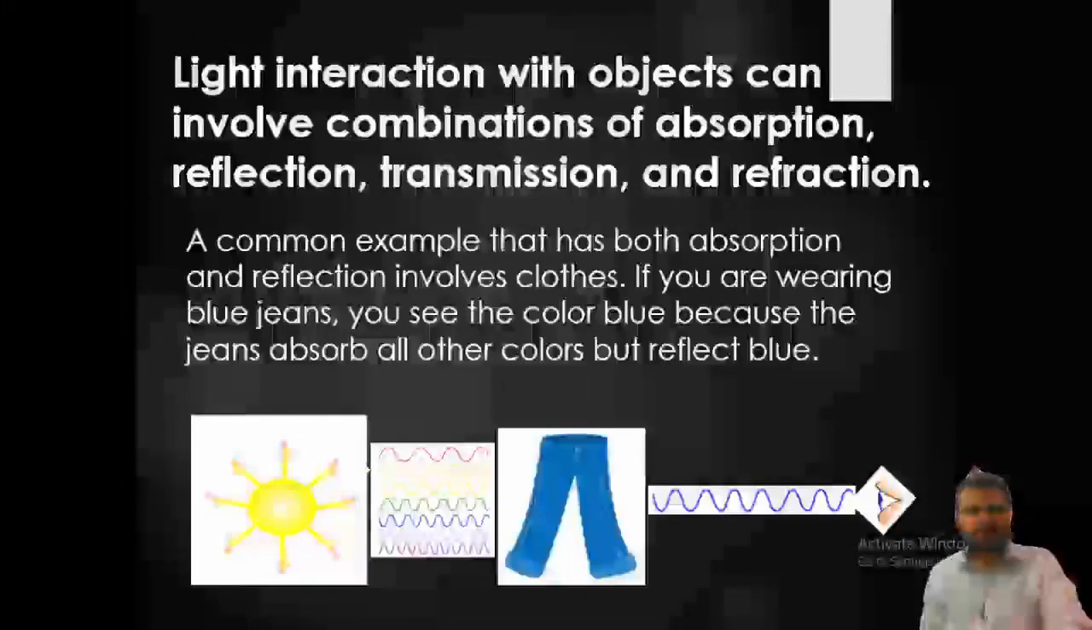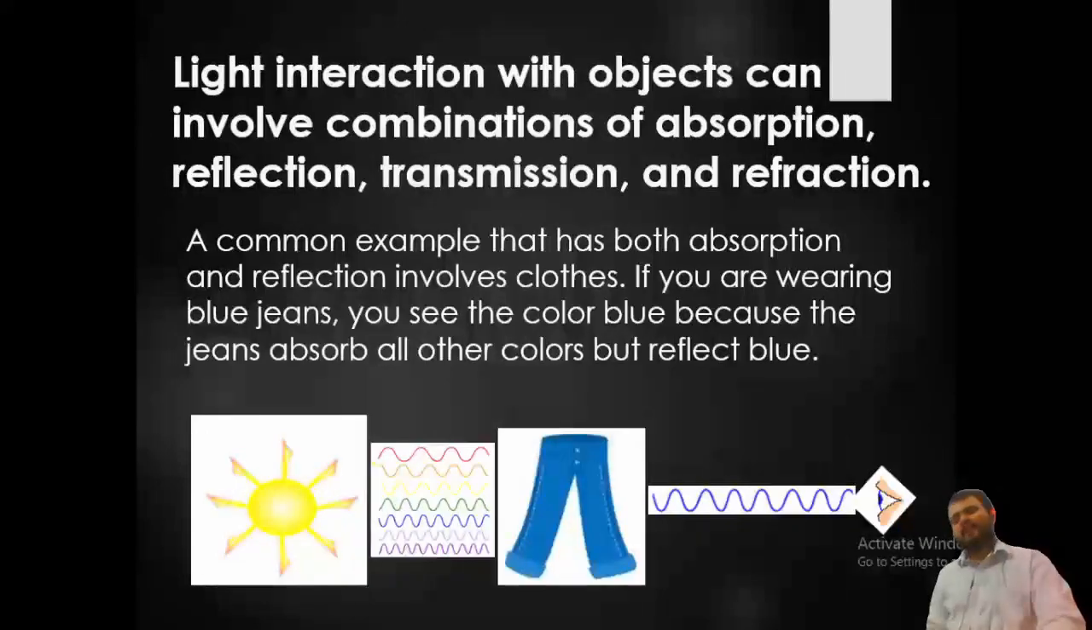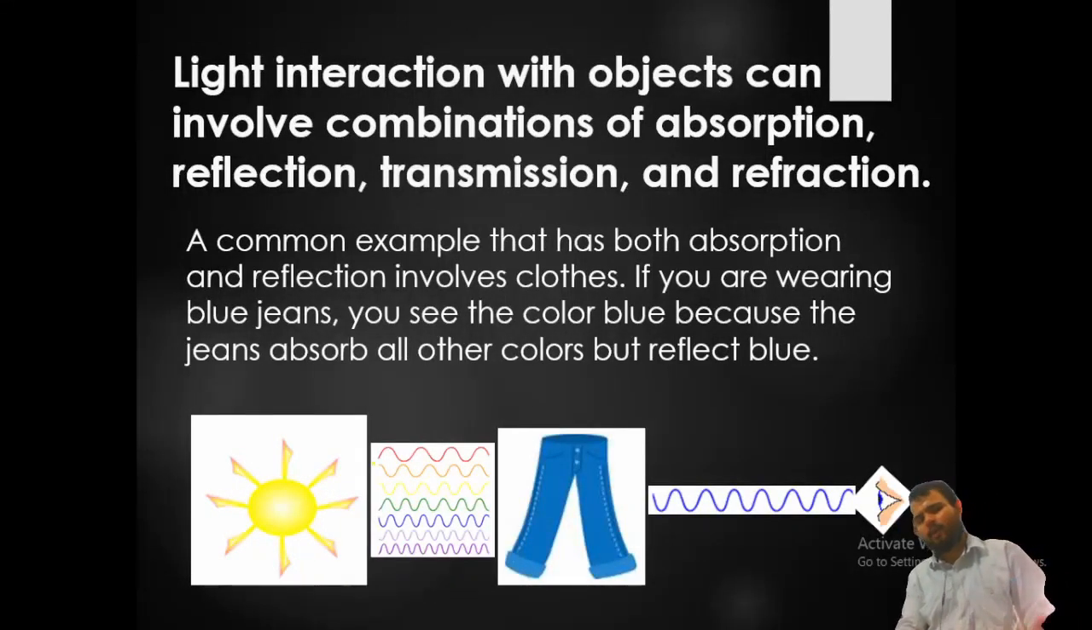So light interacting with an object can involve a combination of absorption, reflection, transmission, and refraction. Absorption means that whatever object you are seeing in this environment, the color you see is because all the other rays are absorbed and only that color's waves are sent off. A common example that has both absorption and reflection involved is cloth. If you are wearing blue jeans, you see the color blue because the jeans absorb all the colors but reflect blue.